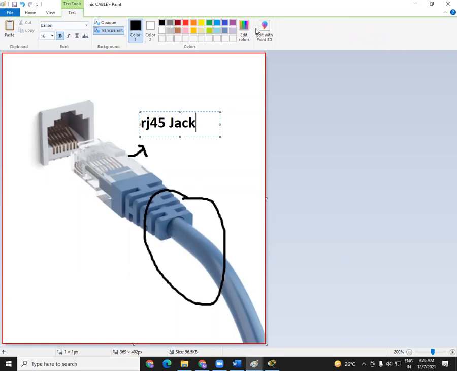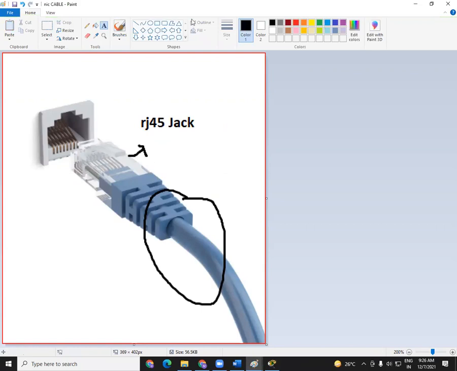Just try to watch any videos on YouTube. You can learn how to do crimping. Crimping means how to make a cable, how to make a particular cable. That is called crimping. Okay, so you can just go and watch some videos and you can learn something. Anyhow, this white color one is called RJ45.